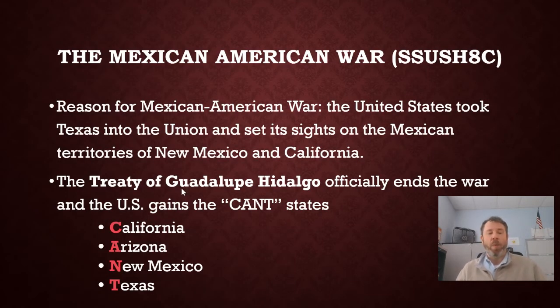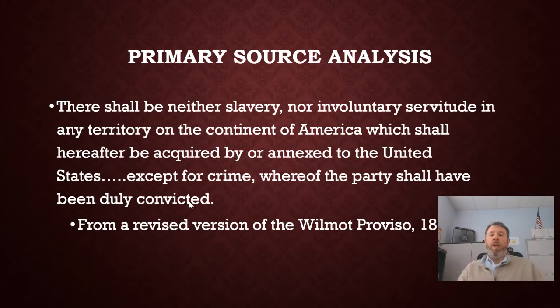However, it's not going to be quite that simple. There's a man named David Wilmot. He's a representative in Congress at the time. And he knows what the Missouri Compromise said. He knows what the agreement was. However, he puts forward a proposed law that says here, there shall be neither slavery, so no slaves, nor involuntary servitude, any kind of serfdom, slave, indentured servant, in any territory of the continent of America which shall hereafter be acquired or annexed to the United States.